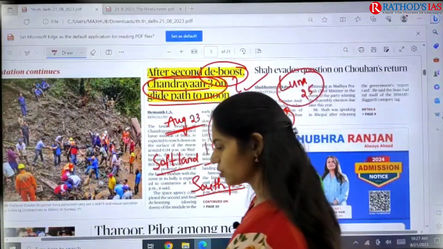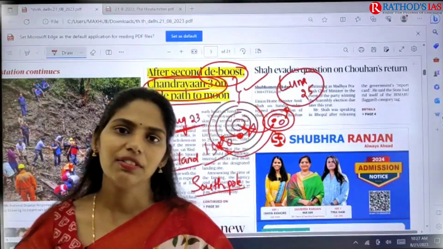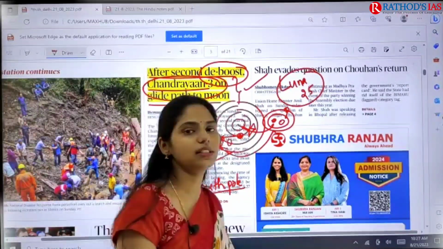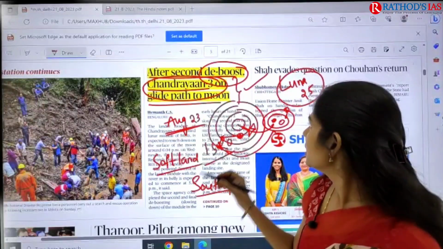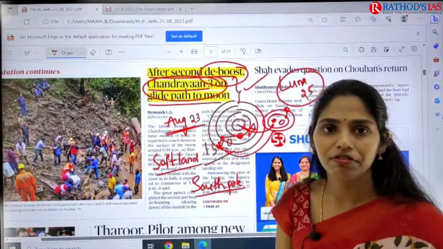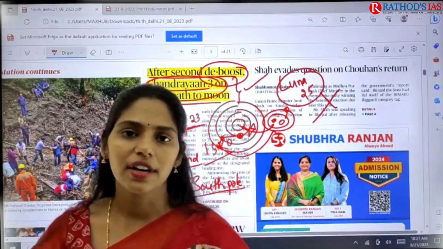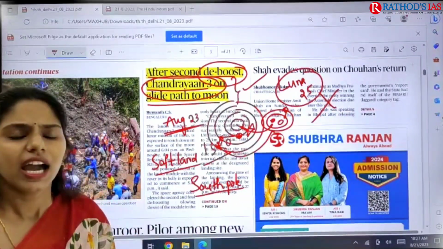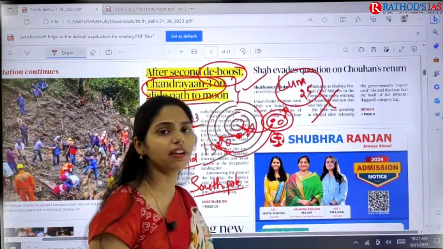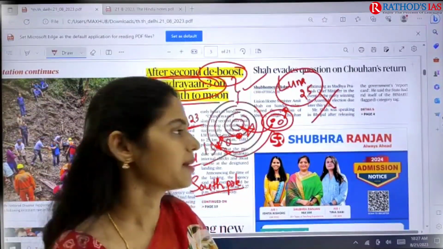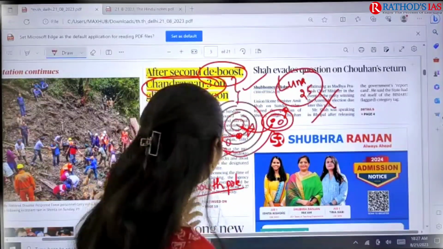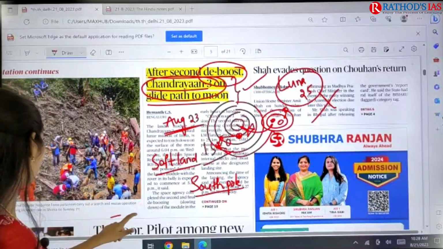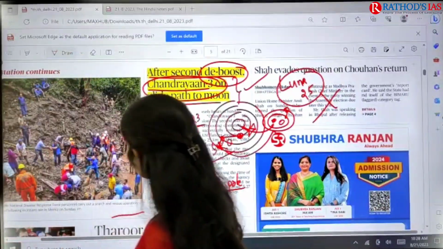Recently, two days ago, Luna 25 sent some images of the moon surface. But today's newspaper article says that the Luna 25 mission is a failed mission, because the Russian space agency lost contact with Luna 25 and said that it had crashed on the moon surface. So this is about the first page articles.